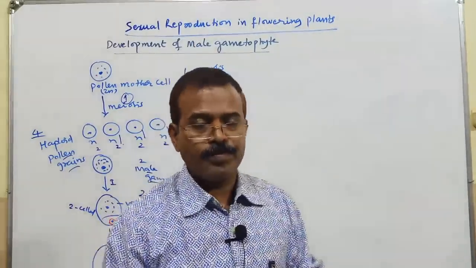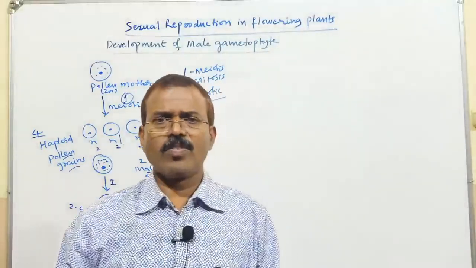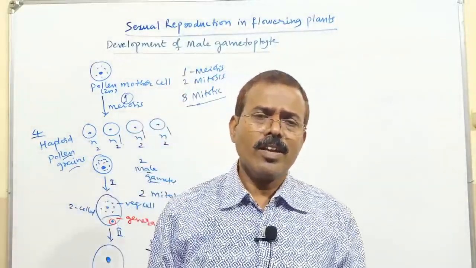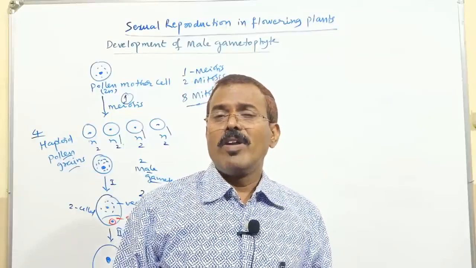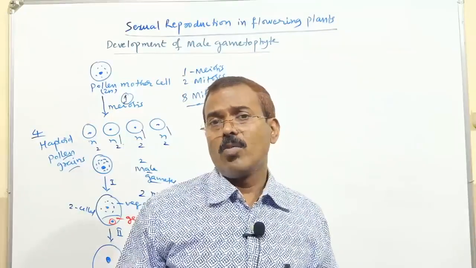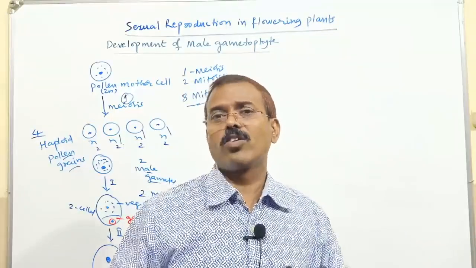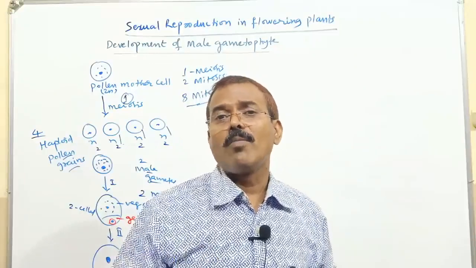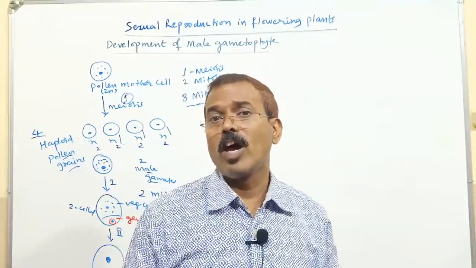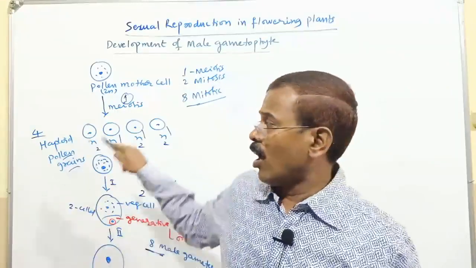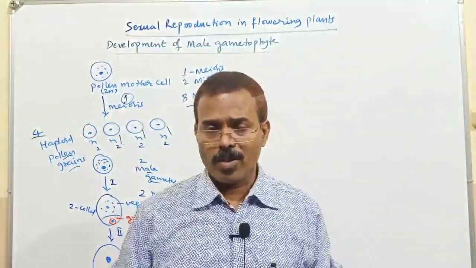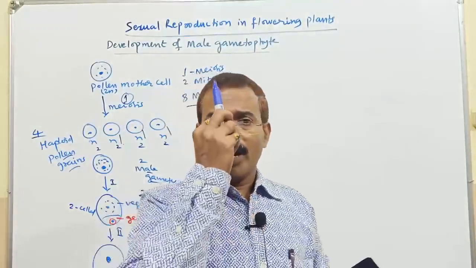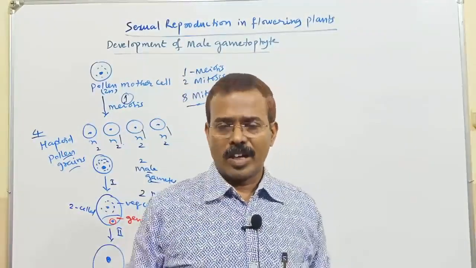Listen now. We have learnt the structure of the pollen grain, we have learnt the development of the male gametophyte, and how many pollen grains are produced on one meiosis from one microspore mother cell, how many male gametes are produced from a single pollen grain, how many mitotic divisions are involved. All this we learnt clearly. I hope you have understood this. See, I told about the pollen grain structure.